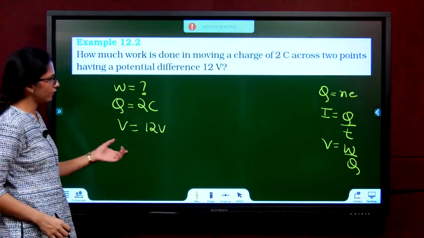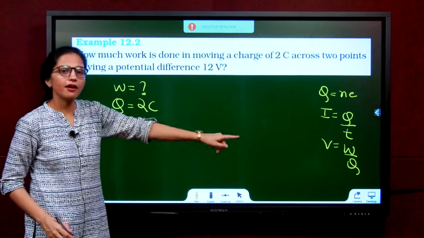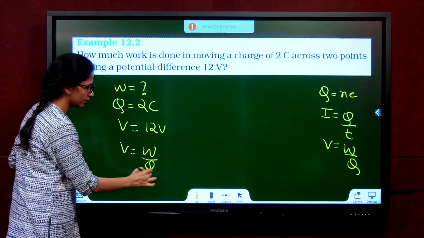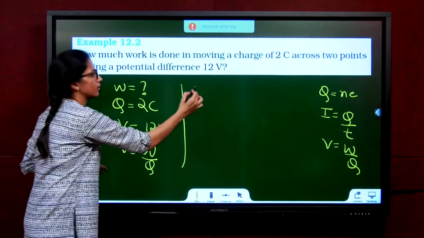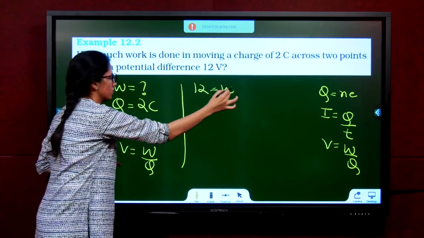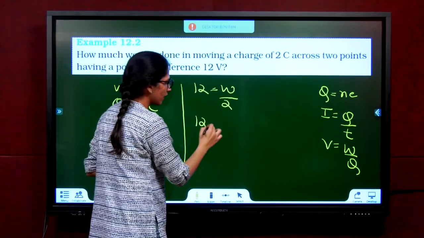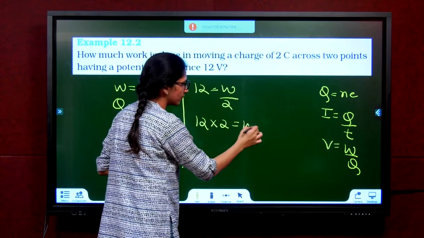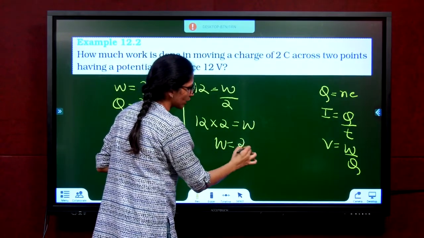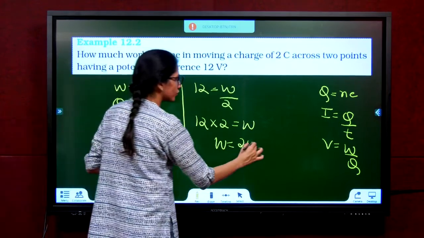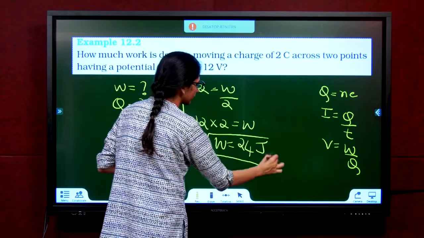So which formula will you use? See the formulas there? Third formula is appropriate. So V is equal to W by Q. What is V? 12. Q is 2. Send the 2 this side. 12 into 2 is equal to W. W equals 24. What is the SI unit of W? Joules. So you have to put a J there.